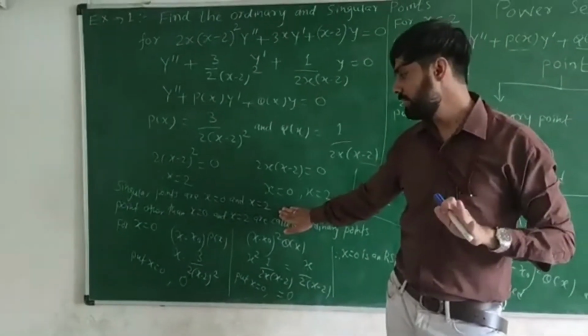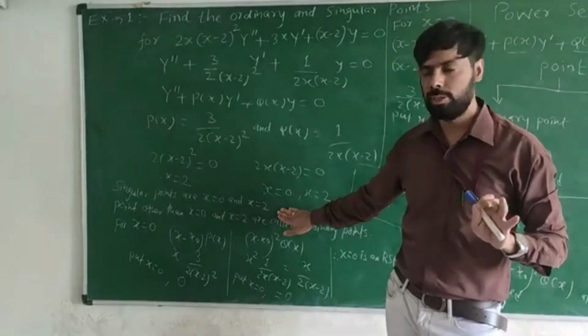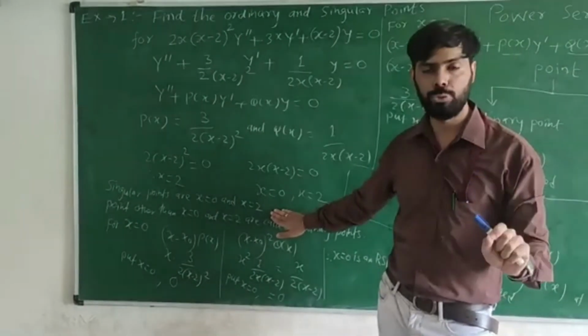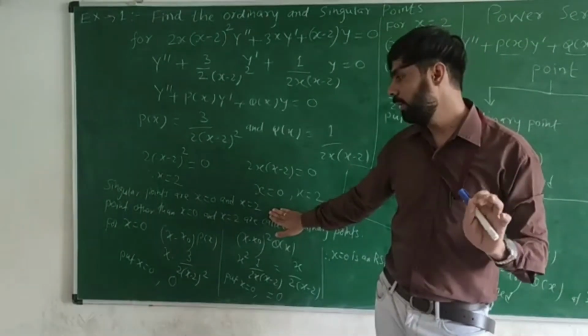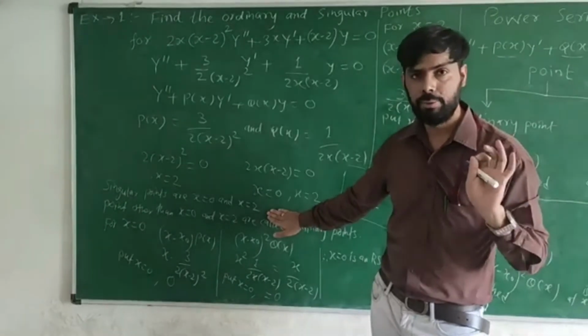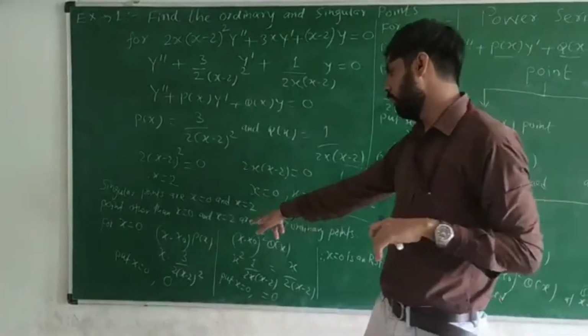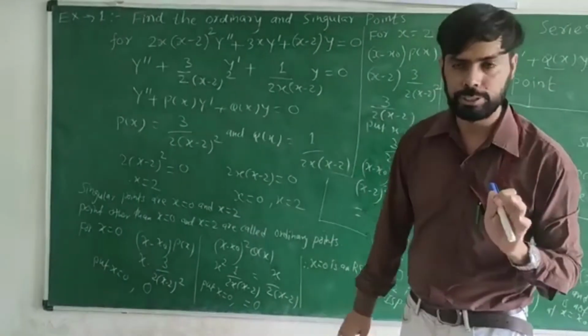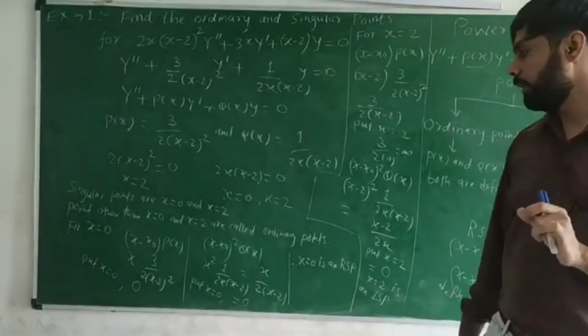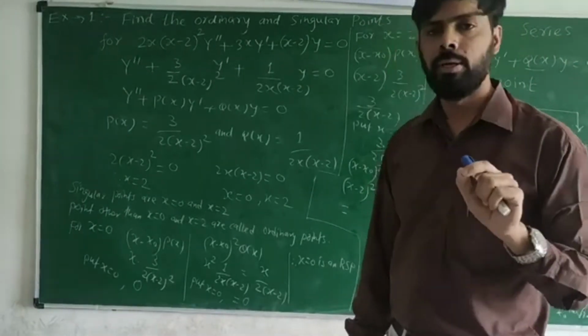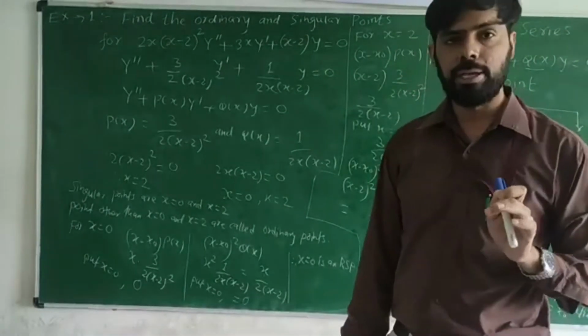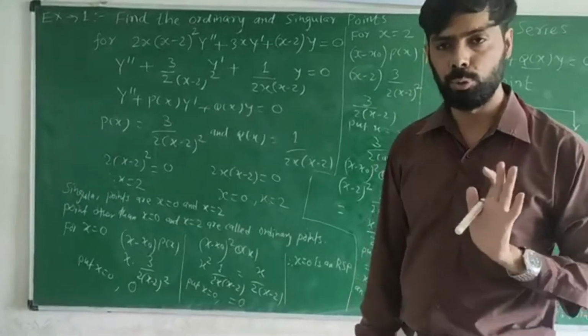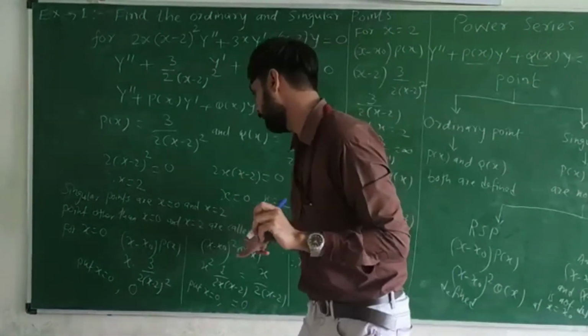So we can say that all other points except x equal to 0 and x equal to 2 will be ordinary points, because for all these values p(x) and q(x) will be defined. So for ordinary points, we write: all other points except x equal to 0 and x equal to 2.